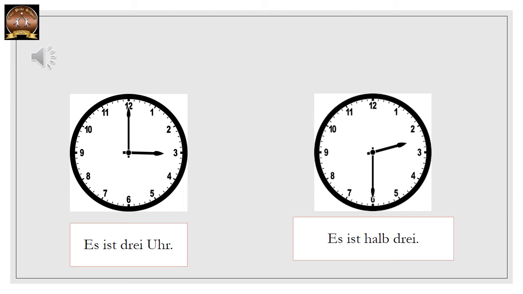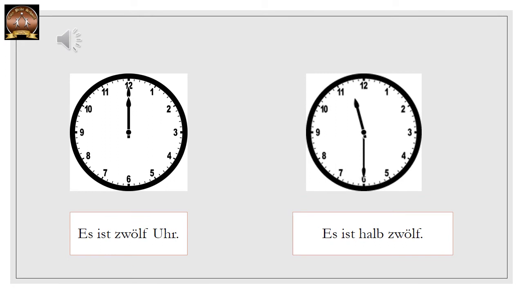So we already know on the left hand side es ist 3 Uhr. Simple. But now if there are 30 minutes remaining for 3 o'clock, we say es ist halb 3. So actually it is 2:30, not 3:30. 2:30, but the next hour is 3. There are 30 minutes to 3 o'clock. So we say es ist halb 3.